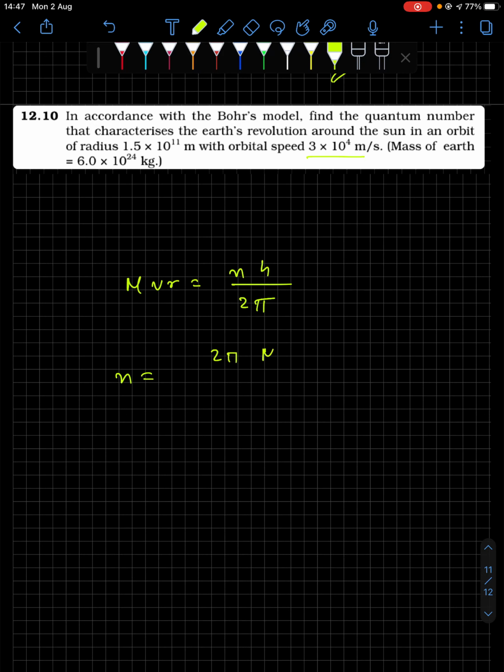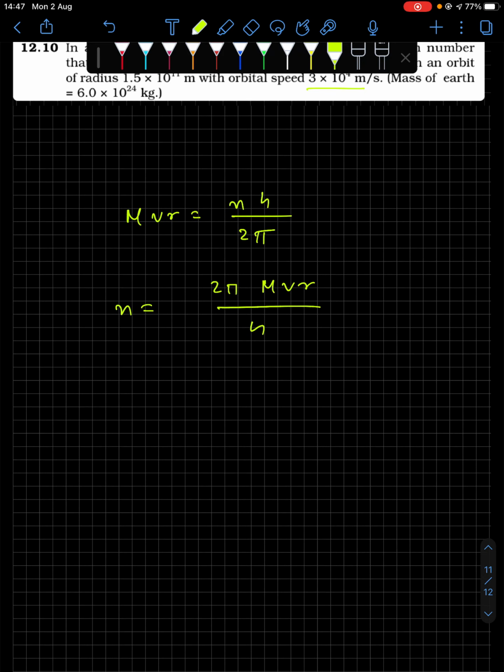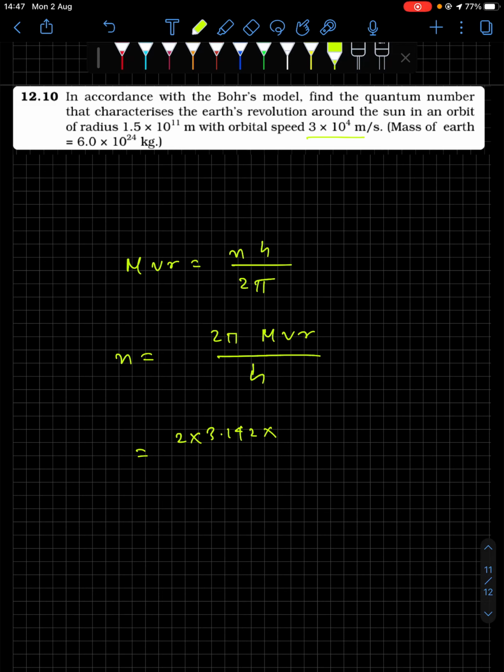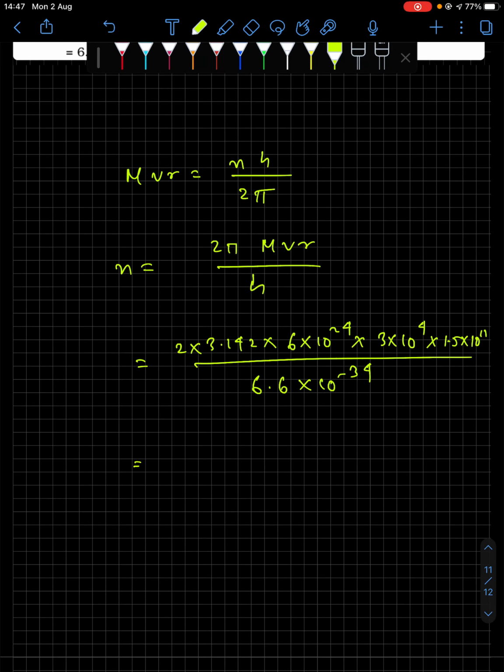So n is equal to 2 pi mvr divided by h, Planck's constant h. So 2 into 3.142 into the mass. What is the mass given in the question? Mass is 6 into 10 to the power 24 kg, given in SI. Velocity is 3 into 10 to the power 4, and r is 1.5 into 10 to the power 11. Just perform the calculation. Divide by 6.6 into 10 to the power minus 34. Do the calculation and you should get n as 2.6 into 10 to the power 74.